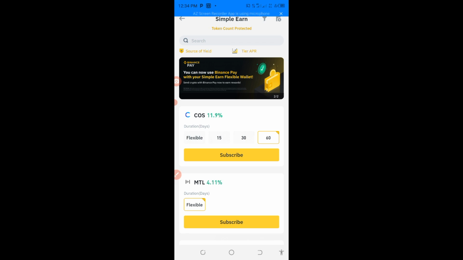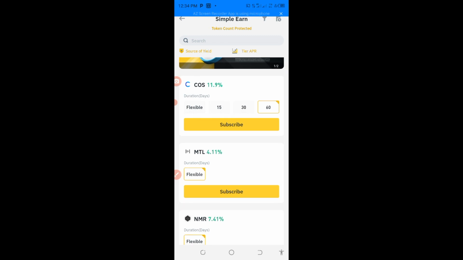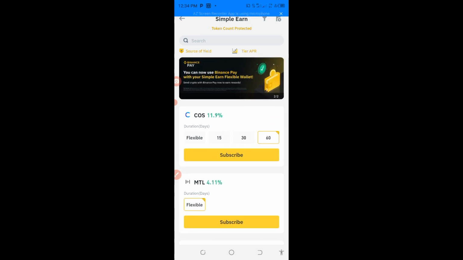Okay guys, but before you start this earning, you must have deposited on your Binance. You must have crypto, rather. So when you deposit in your Binance, you use it to buy crypto so that you can invest, if you don't know how to trade or spot. Even so, I'm going to practicalize it for you for better understanding here.